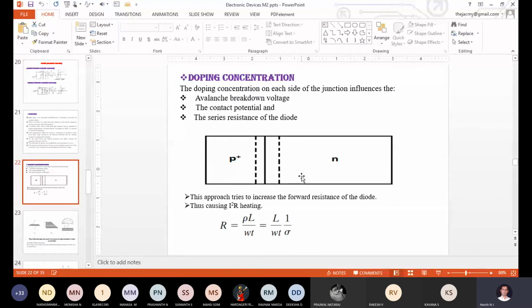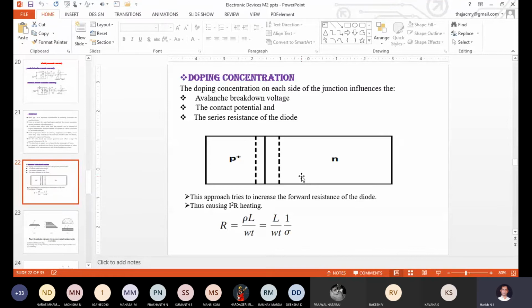So, P plus N condition along with decreased L. In this situation, your VBR value will probably be 45 to 50. Under this voltage only, your diode will break down. That breakdown is what we call the punch through effect. Please don't forget this word. This word is very important. You have to underline it in your main examination as well as in the internals. Punch through effect or premature damage of the PN junction diode.